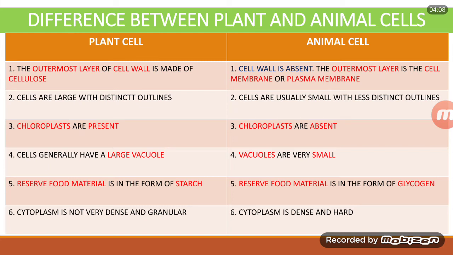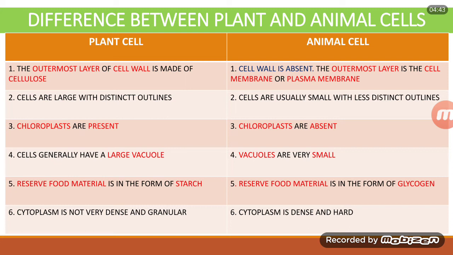The fourth difference, cells generally have a large vacuole in case of plant cell, whereas in case of animal cell, the vacuoles will be small. Plant cell can have more than one vacuole, and animal cell will have only one vacuole. It's very easy to identify plant and animal cell based on the vacuole. If the vacuole is large inside the cell, it has to be a plant cell, and if it is a small vacuole in the cell, it will definitely be an animal cell.